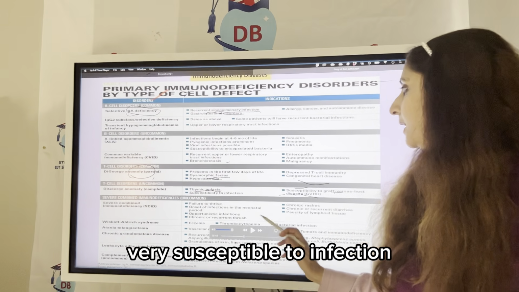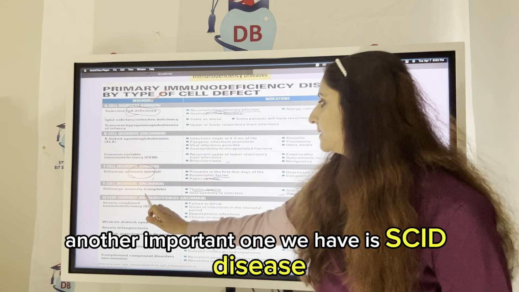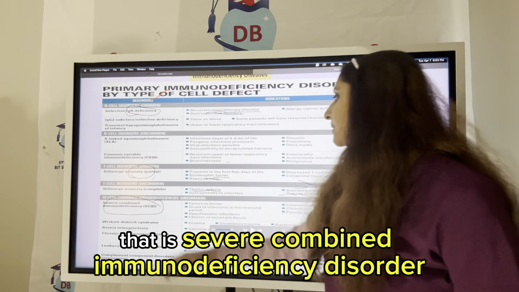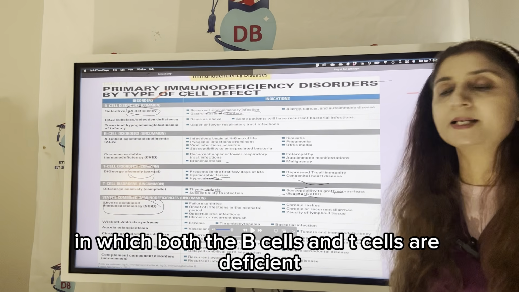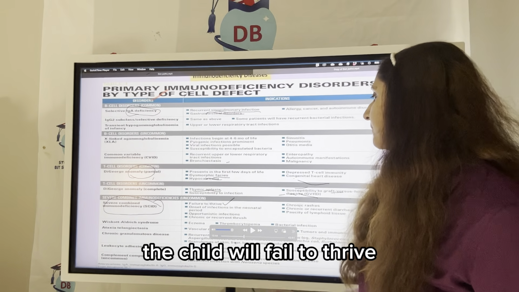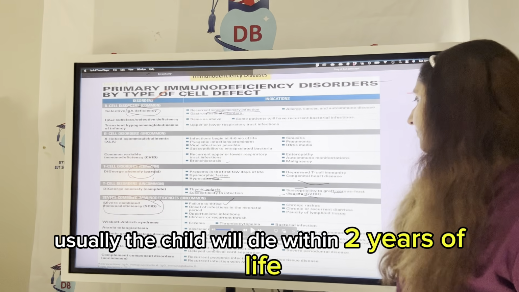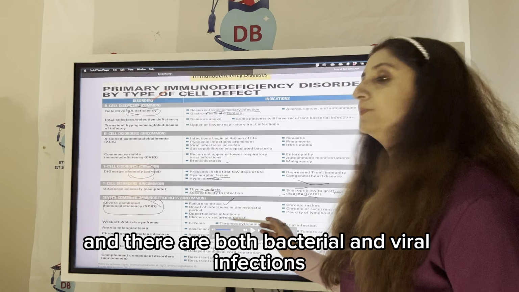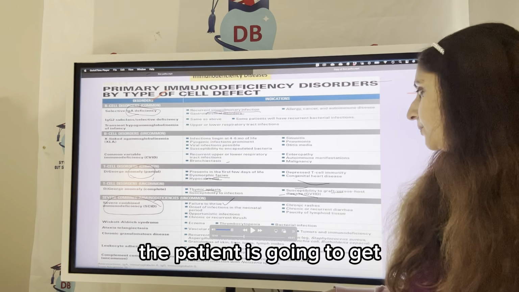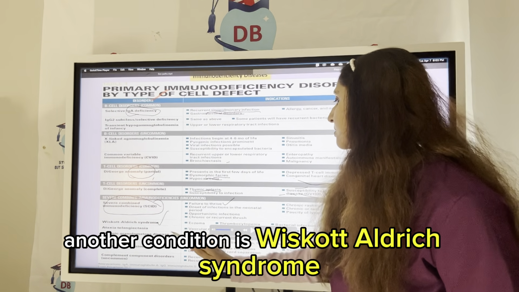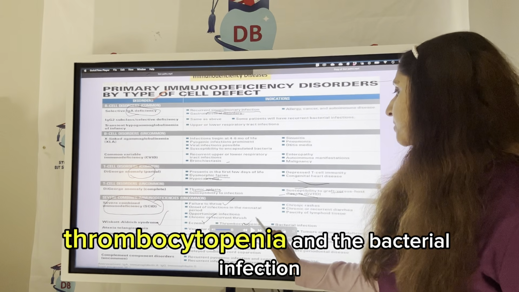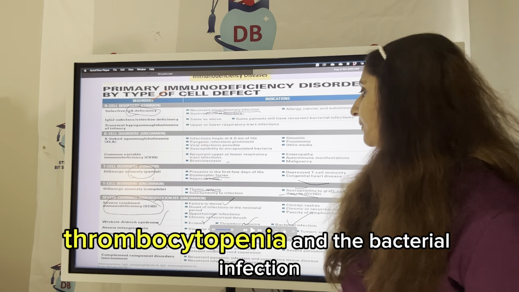And the important one we have is SCID, that is severe combined immunodeficiency disorder, in which both the B cells and T cells are deficient. So the child will have failure to thrive. Usually the child will die within 2 years of life, and the patient is going to get both bacterial and viral infections. Another condition is Wiskott-Aldrich syndrome, that's characterized by eczema, thrombocytopenia, and bacterial infection.